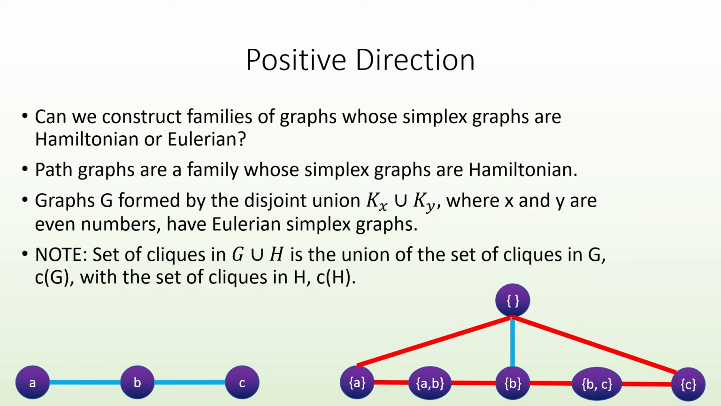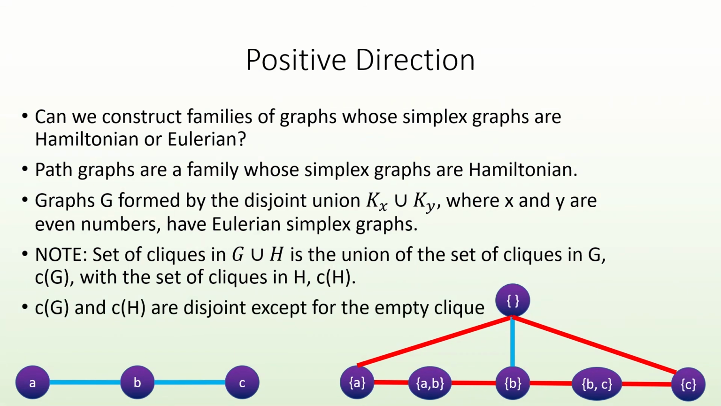First, notice that the set of cliques in the disjoint union of two graphs G and H is the union of the set of cliques in G with the set of cliques in H, and that these sets are disjoint with the single exception of the empty clique, which is in both clique sets.